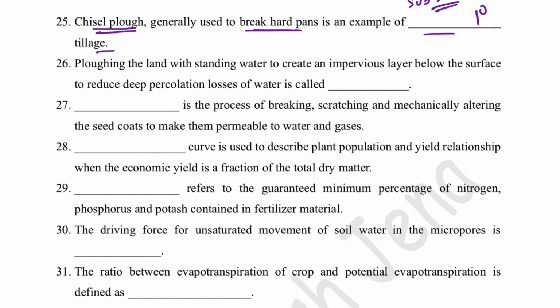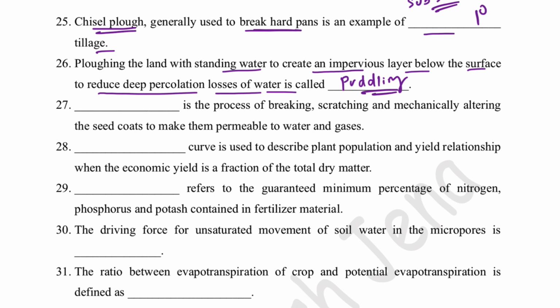Subsoiling hard pan: to break the hard pan, we mostly use a chisel plow, which is a primary tillage implement. Plowing the land with standing water to create an impervious layer below the soil surface to reduce deep percolation loss of water is called puddling. So in puddling, what happens?